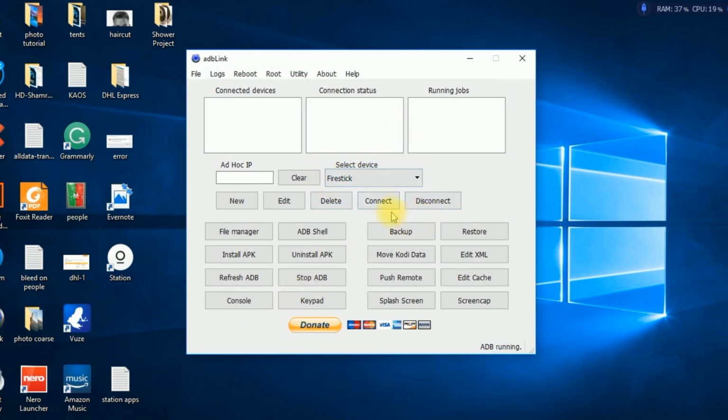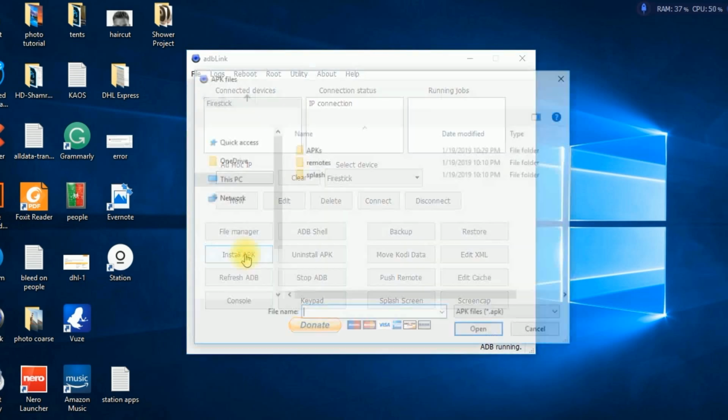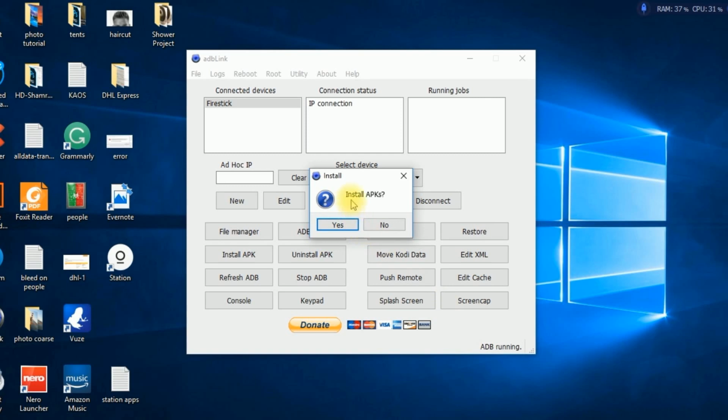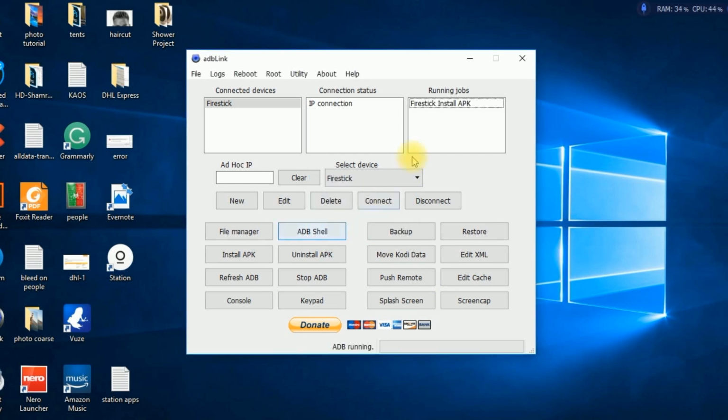There it goes. Now you want to hit Connect. And okay, now Firestick's connected. Now it has no jobs, so we've got to give it a job. So now you want to go down to Install APKs. Click that. You're going to go right to this folder. Select Popcorn Time. Open. It's going to ask you if you want to install it. Click Yes. Now it has a job.